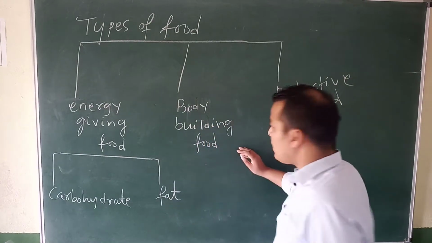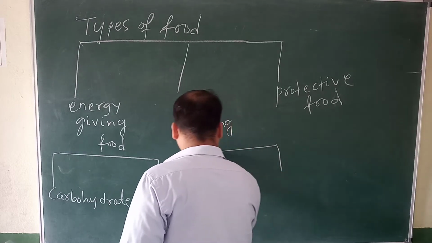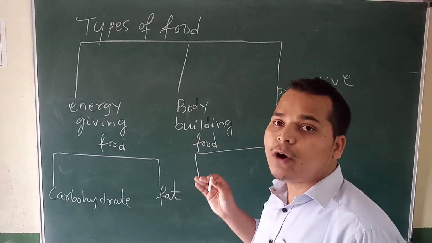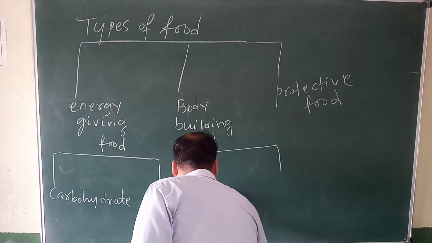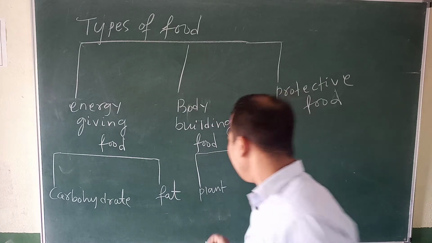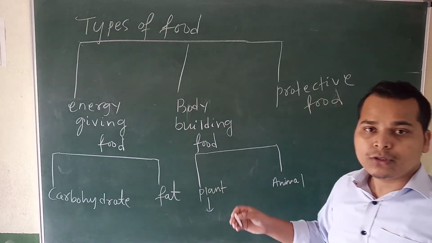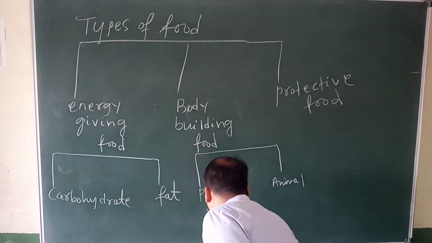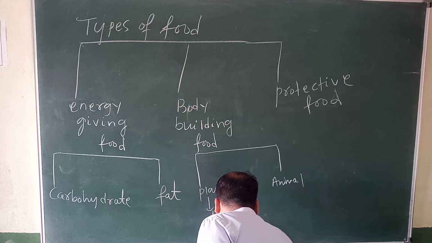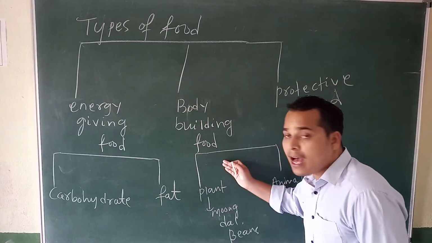Okay, so body building food, we get it from two sources. Yes or no? Body building food means protein. So where do we get it from? One is from plants, another is from animals. Tell me an example of body building food which we get from plants. It is moong, dal, beans. So these are all body building foods that we get from plants.